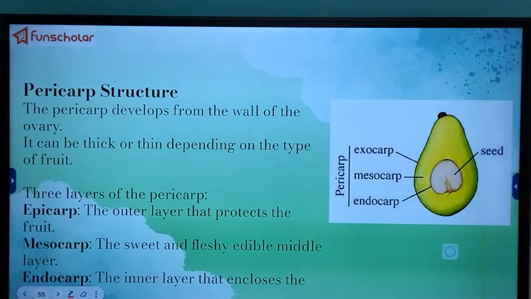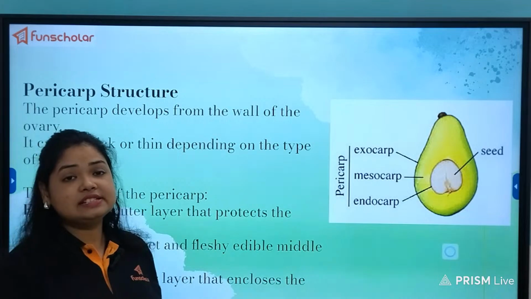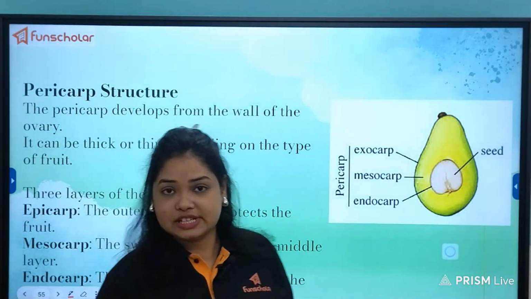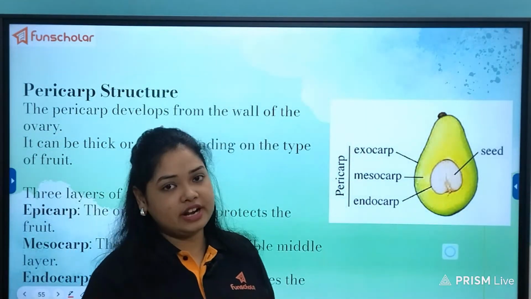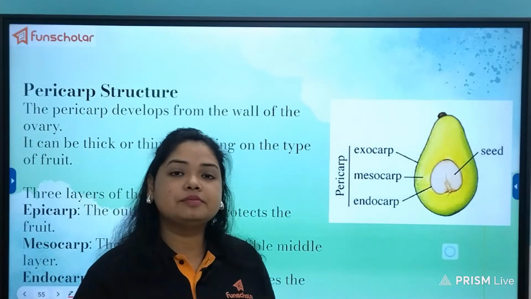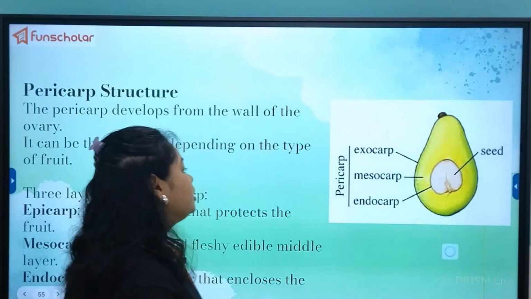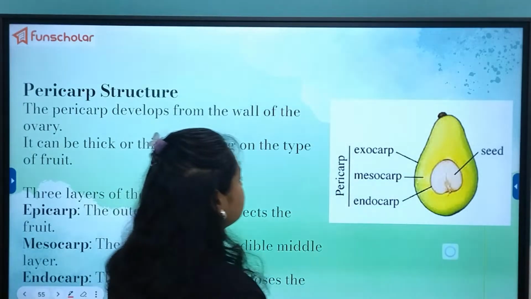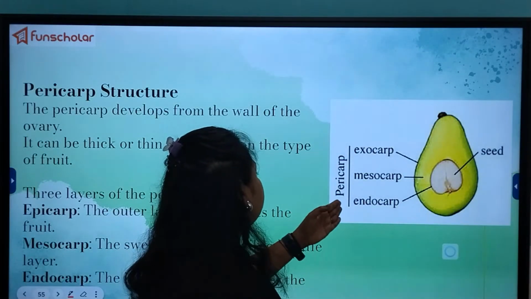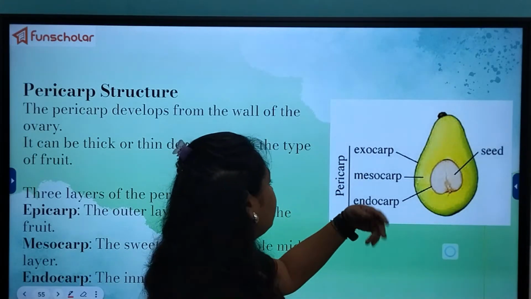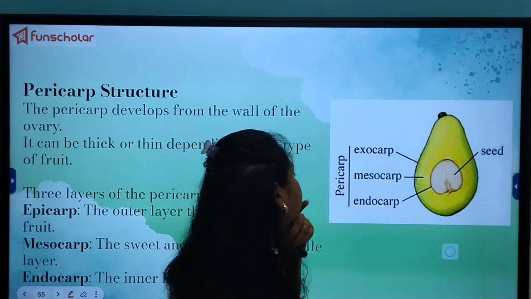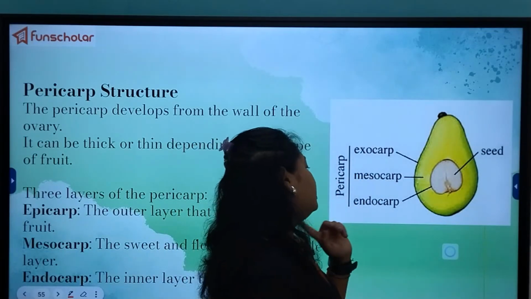So you can see that the pericarp develops from the wall of the ovary. It can be thick or thin depending on the type of the fruit. So we can see so many varieties of fruits around us. Depending on the variety of the fruit, the pericarp structure can vary. The pericarp consists of the epicarp or the exocarp, then the mesocarp and the endocarp.